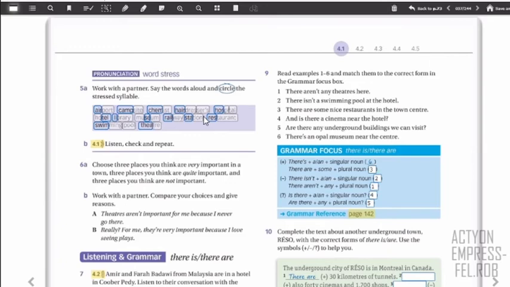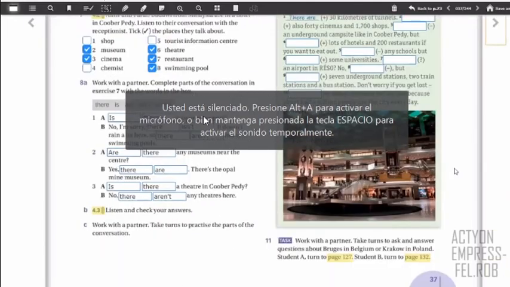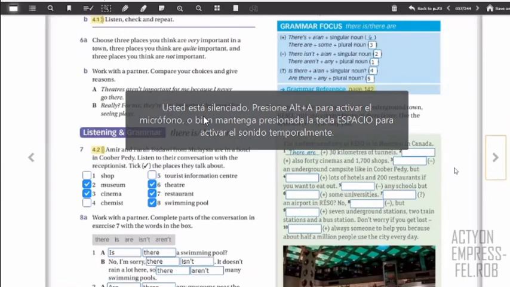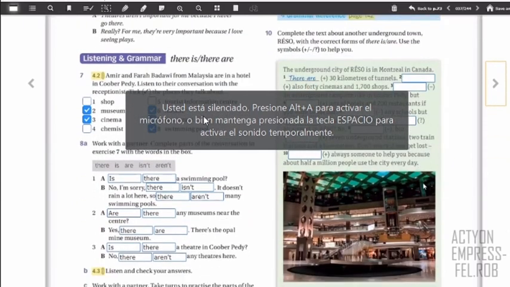So let's continue checking this, and we are here in this page. Just a moment. All right. So look, we're going to check this page 37, right? So on page 37, we have this exercise 10.